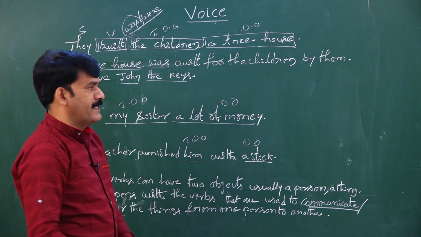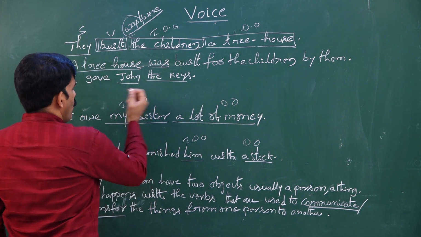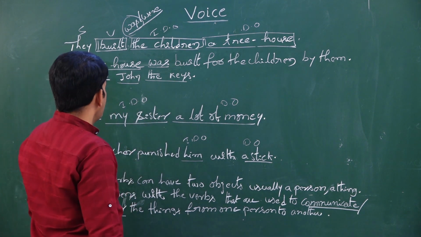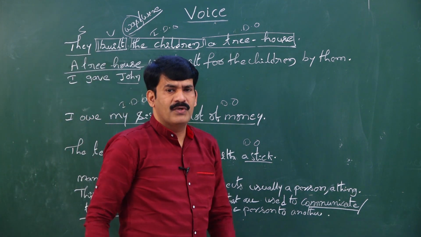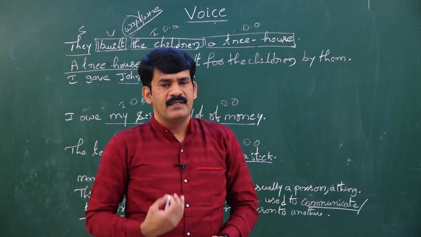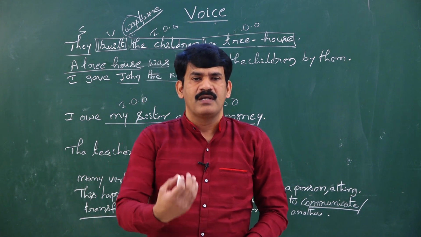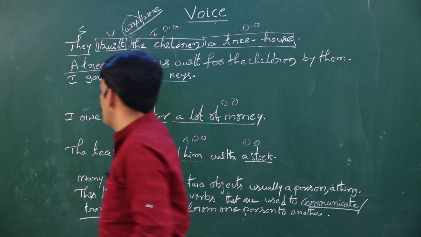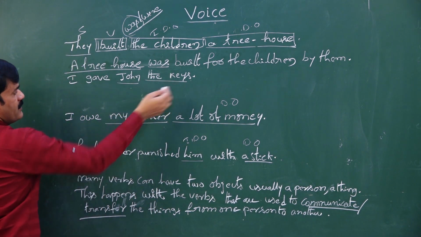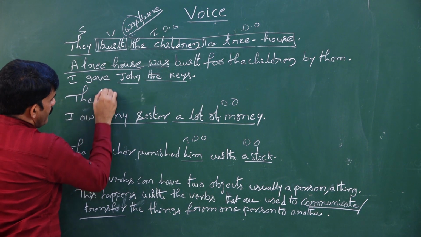Let us see the second sentence. I gave John the keys. What is the importance of talking about John? Because I gave the keys. Keys are given importance. That is the reason why we need to start the sentence again with keys in passive voice. So I take keys as the subject of passive voice. So the keys,